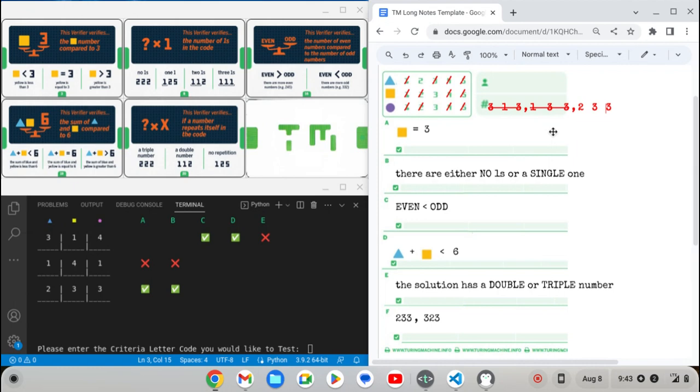Okay, so let's verify. So yeah, the middle digit is 3. There are no 1s or a single 1. I should have reread that note. And so yeah, I guess we're saying there are no 1s. So let's cross this out.